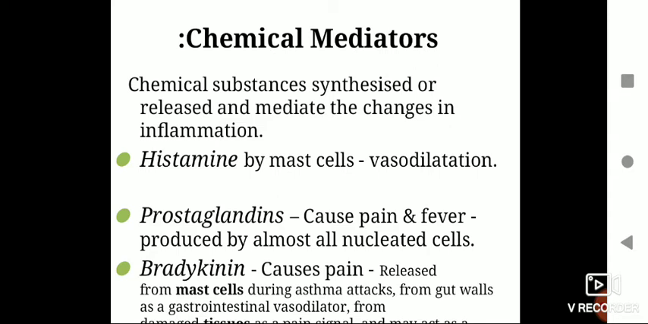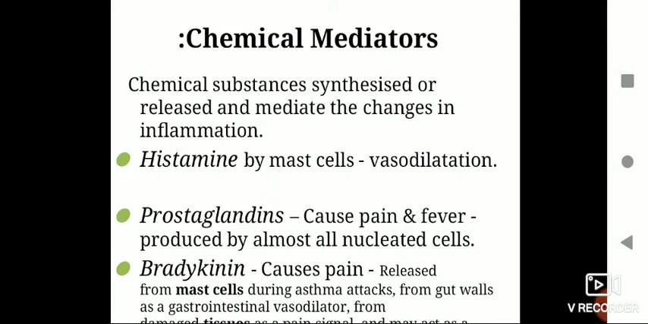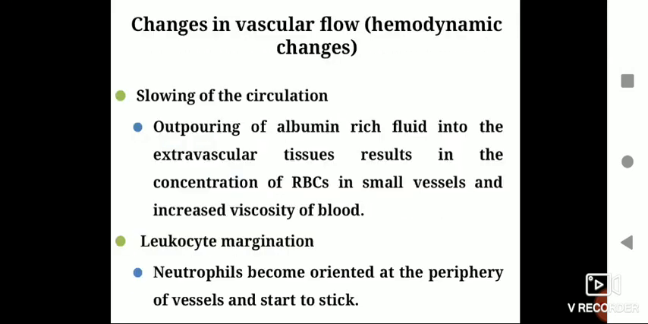Then we have different types of chemical mediators which are involved. The major ones are the histamines produced by mast cells during vasodilation. Then we have prostaglandins, which are the major cause of pain and fever, and these are produced by all nucleated cells. And finally we have the bradykinins, which cause pain, and these are also released by the mast cells. Then other types of chemical mediators are listed here. It is enough if you remember these three major classes, right?